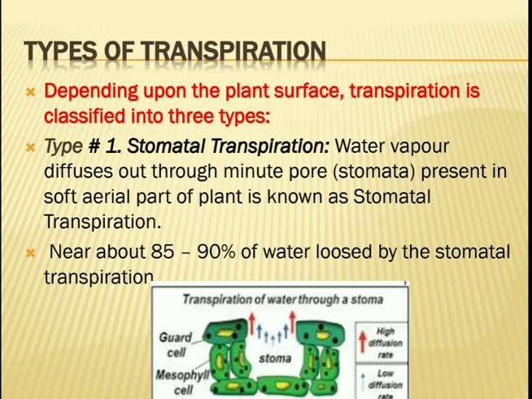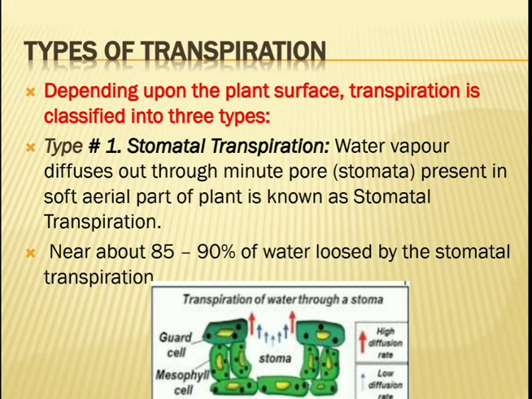So once again I will repeat, what are stomata? Stomata are small pores or openings present on the leaves and young stem. Through these stomata the transpiration occurs. It's called stomatal transpiration. In plants, 85 to 90% of water is lost through stomatal transpiration.